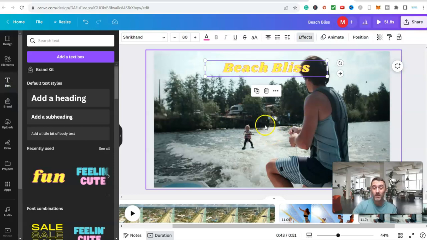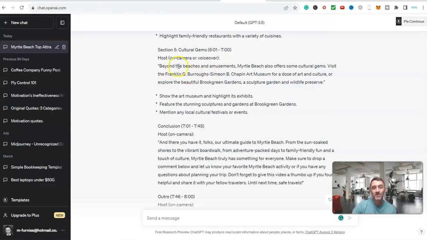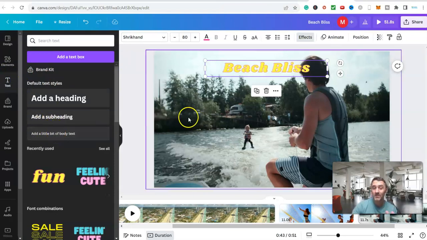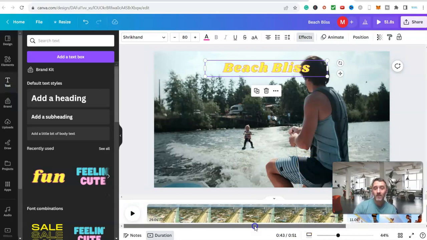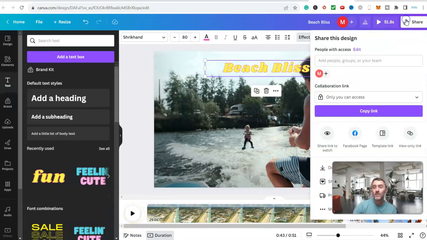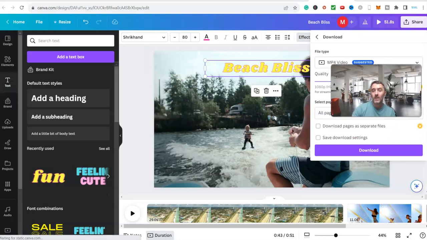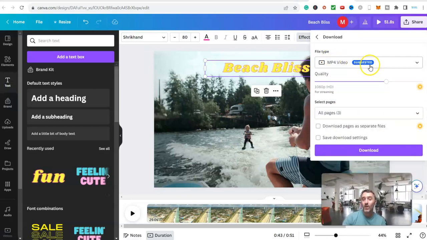Now, the other thing you could do if you really didn't want to do AI voices neither, you could even take some of the text here. So like these bits here, you could take bits like this and go to text here and add in a subheading or a little bit of text and have the text just appearing on the screen. Options are endless, but it's not difficult. And basically, once you're happy with this, you'd obviously check it before you go ahead and download it. But once you're happy with it all, you come over here to share and then come to where it says download here. You'd click on download and you would download that as an MP4 video.